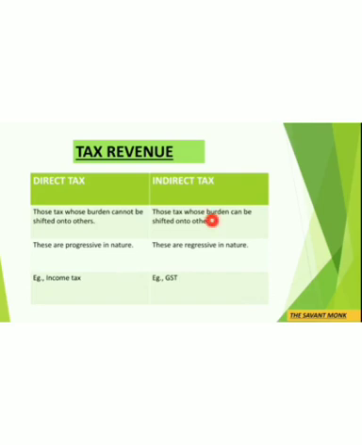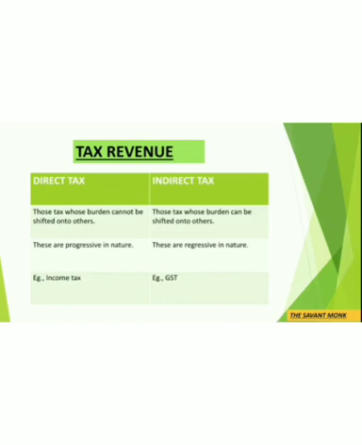Indirect taxes are those taxes whose burden can be shifted onto others. These are regressive in nature, that is, the rate of tax decreases as income increases. And examples of indirect tax are entertainment tax, passenger tax, and now you have the one and only GST.